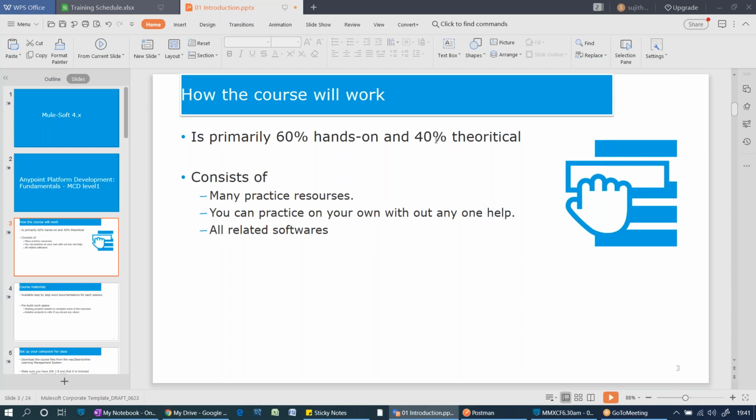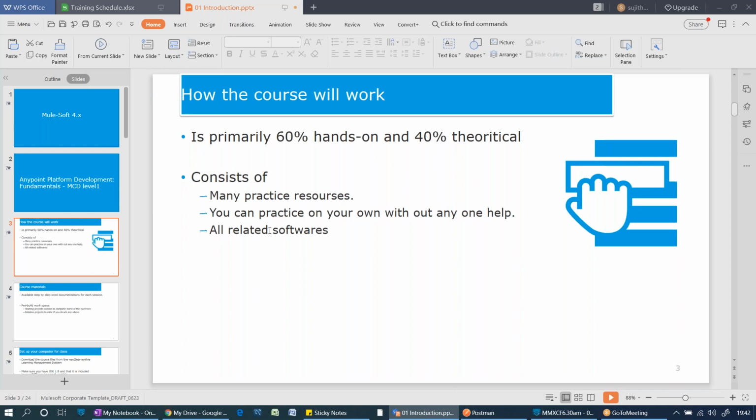In the first two sessions, to help you understand what Mule is, what an integration tool is, and what an ESB is, I will draw some pictures. My course consists of many practical resources. I'm going to show you the practical resources, the structure and design of this course, and all related software I will give in a single folder.